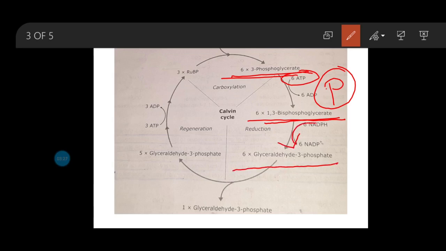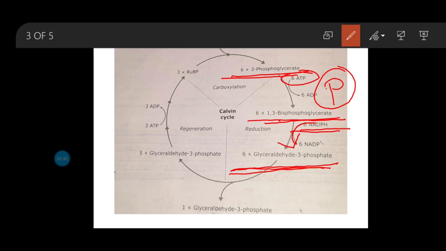After that, they use NADPH to produce glyceraldehyde 3-phosphate. This reaction is catalyzed by the enzyme glyceraldehyde 3-phosphate NADP dehydrogenase, and this is a reduction process.